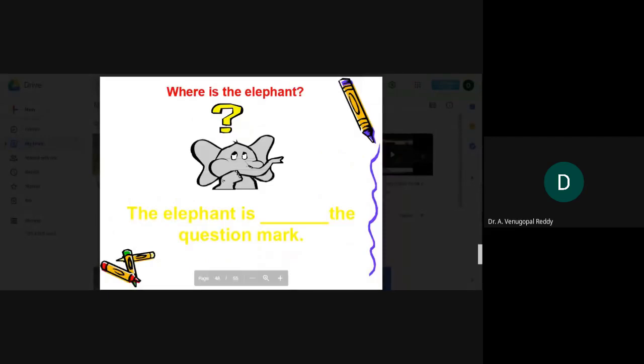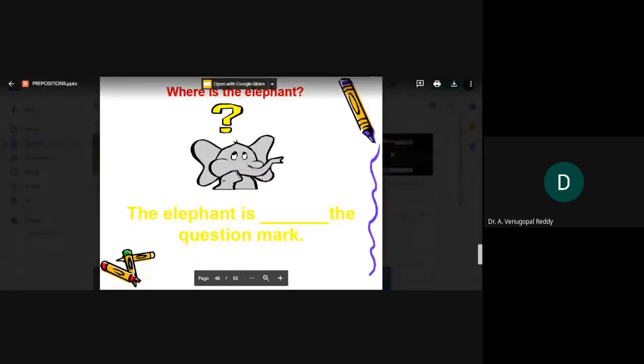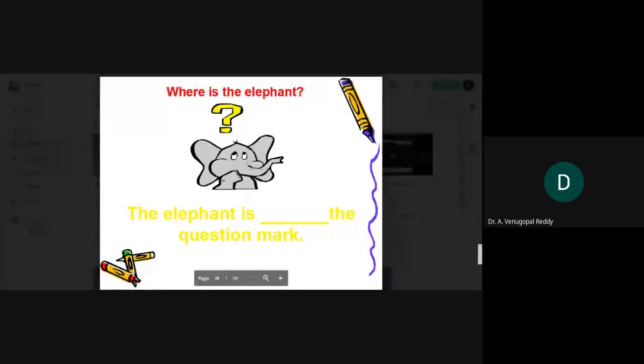Where is the elephant? Here is an elephant. This is the question mark. The elephant is dash the question mark. Where is it?